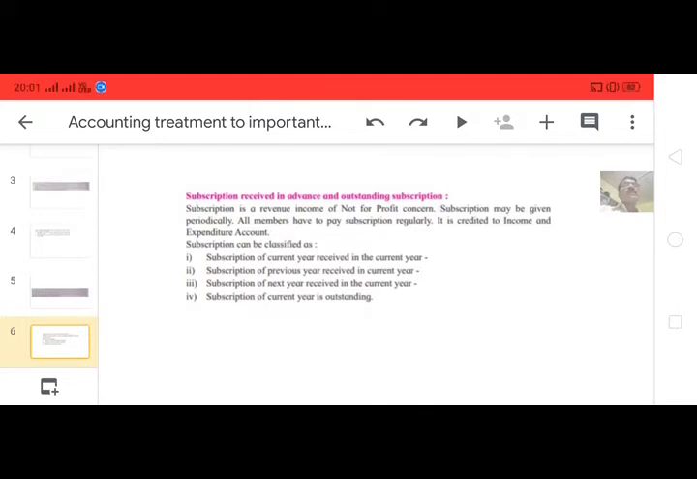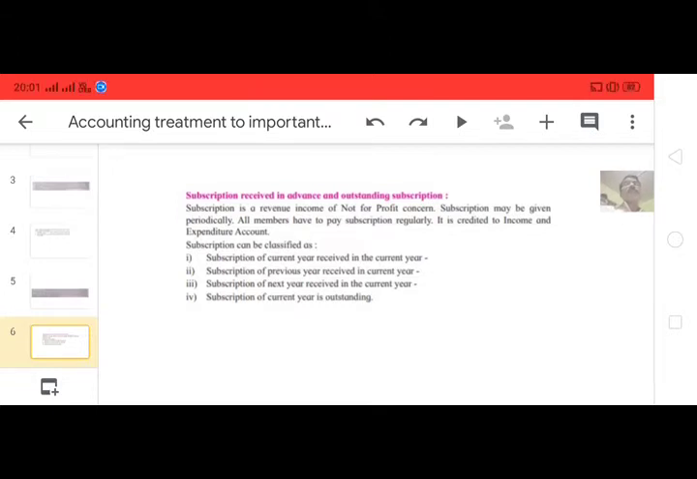First, subscription of current year received in the current year. It should be recorded on the credit side of income and expenditure account. It is regular income.